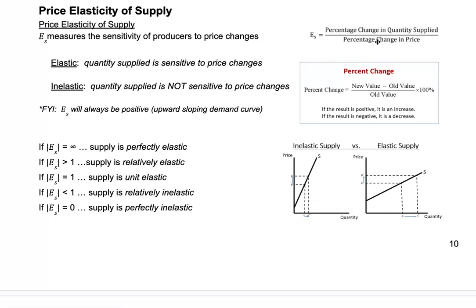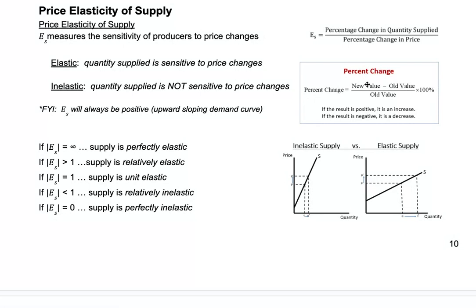It's literally the exact formula as elasticity of demand, except you have quantity supplied in the numerator instead of quantity demanded. So it seems like two formulas, but it's really only one. Now, when we measure these percentage changes in all these formulas, and you'll see a few more in the next video, this is the formula we can use. There's also a midpoint formula. College Board does accept both. This is a growth rate formula you should have used in math and other subjects. It just makes more sense to continue with the formula you're familiar with.